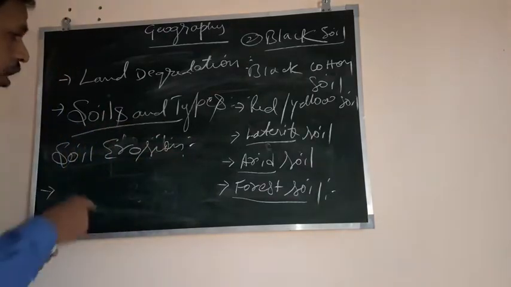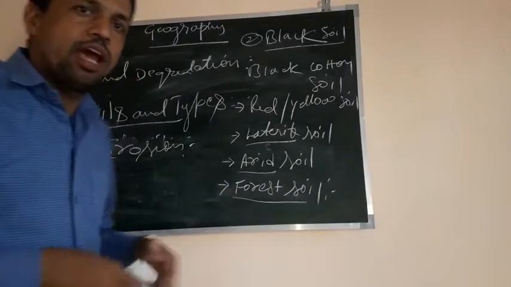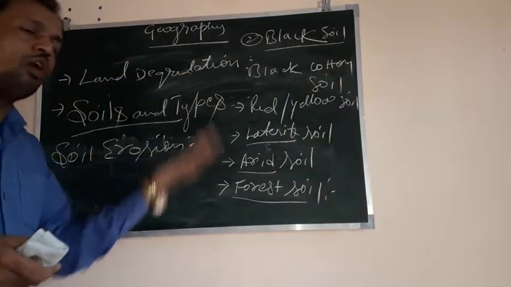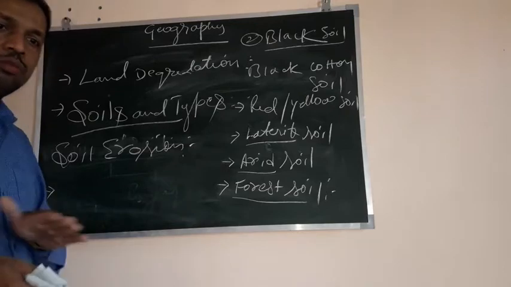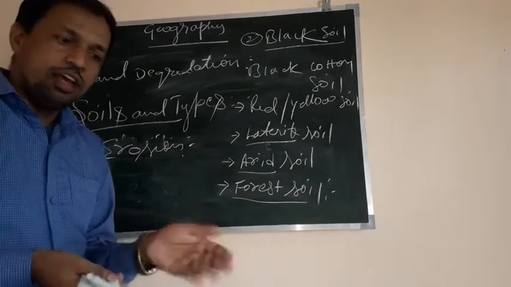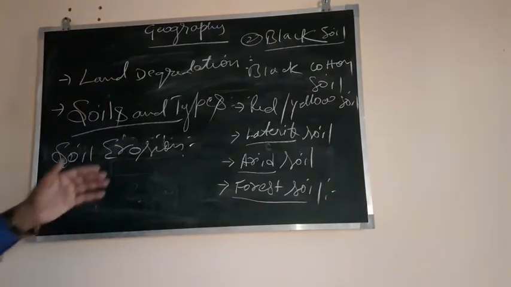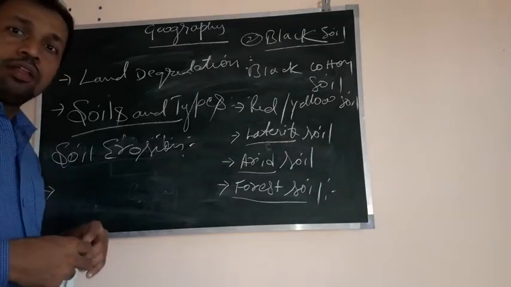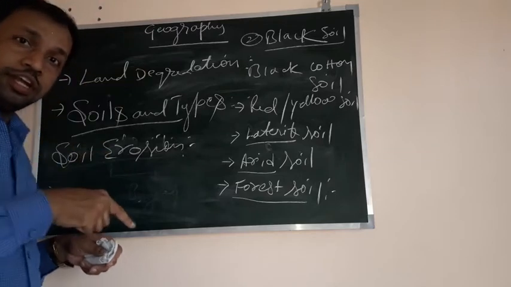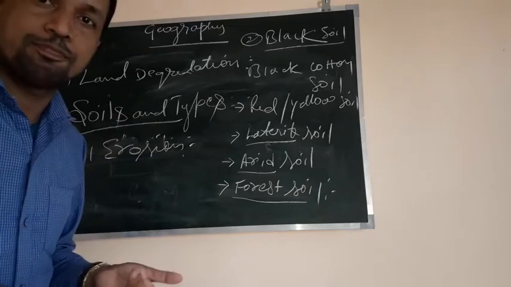Next, contour bunding around the fields, make a boundary line. On those boundary lines, we can grow grass, so the water may not move out of the field, and if the water moves, only the upper water moves, and the water which contains the soil will settle there. So that is another way we can control it. Check dams must be made. Mining activity must be minimized and controlled. Deforestation should be controlled. Afforestation should be increased.